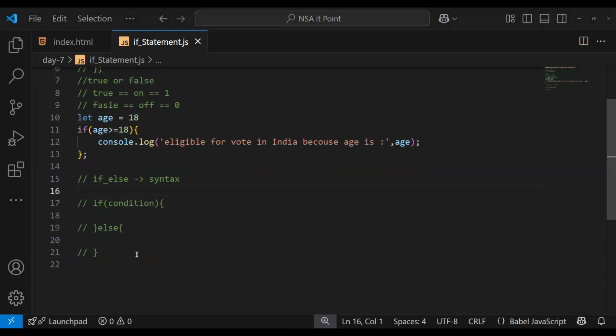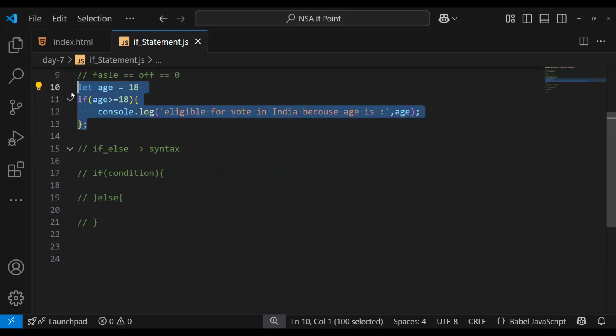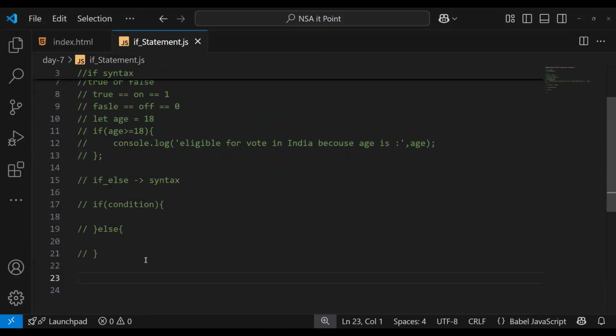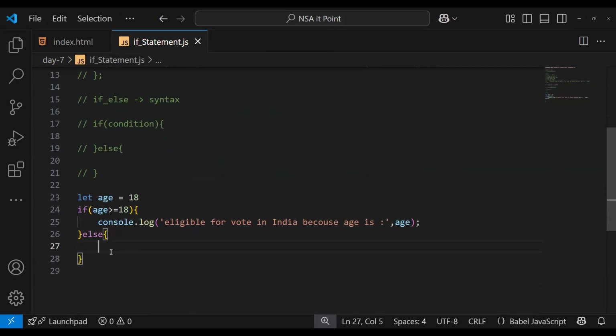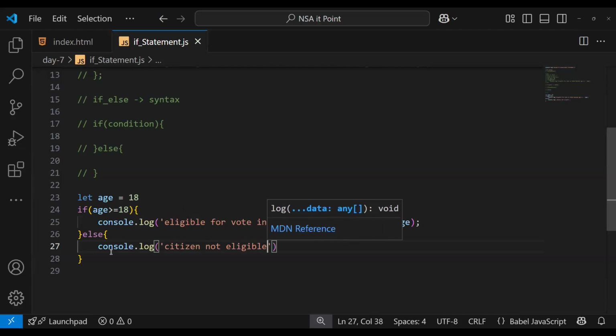Okay, let's check a similar example, this one. Let's just run this example. I'm adding else here. Then console.log: user or citizen not eligible. Okay, let's see.